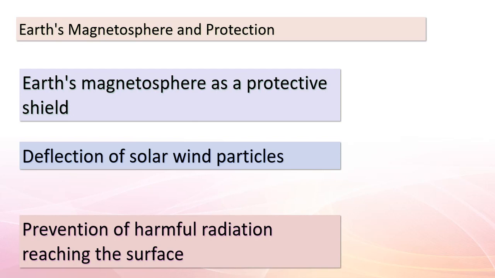Imagine it as an invisible, protective bubble that surrounds our planet. This shield is our safeguard against the continuous barrage of charged particles emitted by the Sun, which we call the solar wind. The magnetosphere skillfully deflects these particles away from our planet, preventing harmful radiation from reaching the surface. Without this protective layer, life as we know it on Earth would face significant challenges. So, as we explore further, remember to marvel at the wonders of our magnetosphere and its vital role in maintaining a habitable environment.